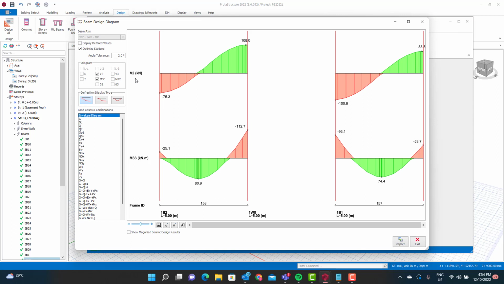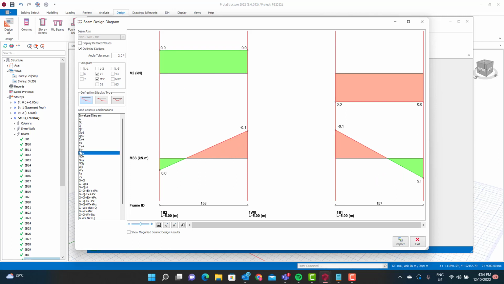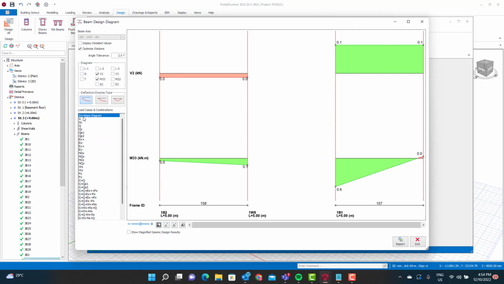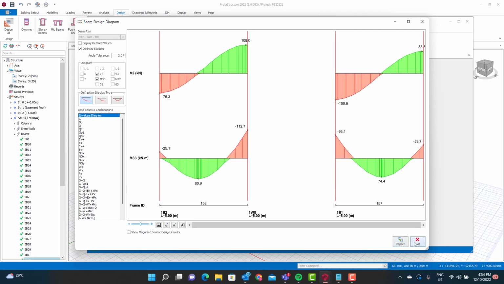You can also look at pertinent information, so maybe you're interested in looking at the envelope for this beam, or you're interested in particular cases or load combinations or cases. You can come and review these.